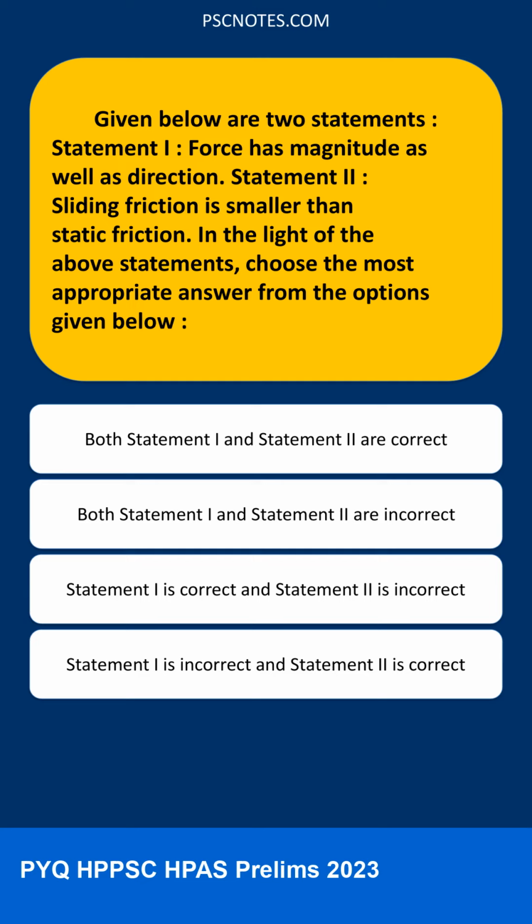Statement 2, sliding friction, also known as kinetic friction, is the force that opposes the relative motion of two surfaces in contact when they are sliding over each other. Static friction is the force that opposes the initiation of motion between two surfaces in contact when there is no relative motion yet. Generally,